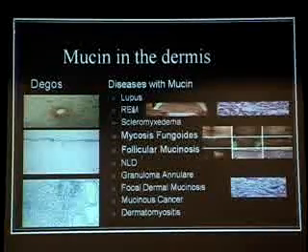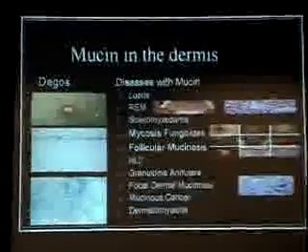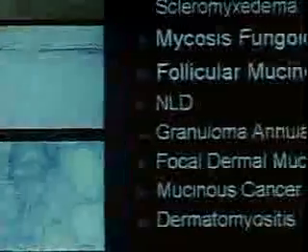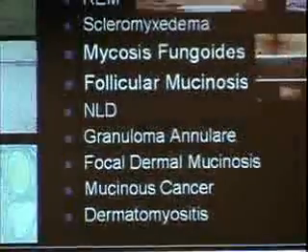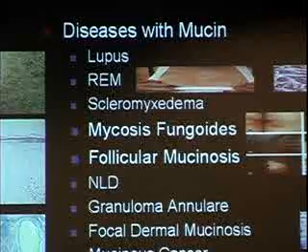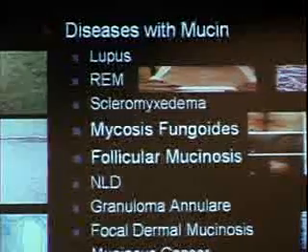And we have literally dozens of diseases in dermatology which have mucin along with Degos. What is so bizarre is that none of the existing theories of Degos, be it a coagulopathy or a virus or anything, explain why there should be mucin, which is this deposition product, in a disease which really involves the blood vessels. Where is it coming from?